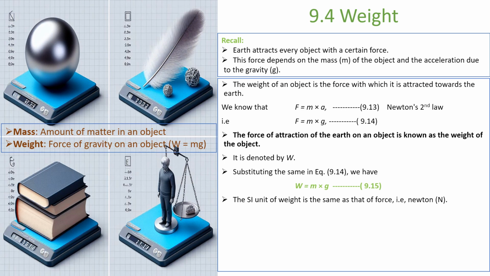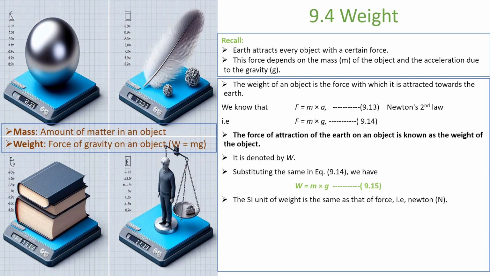The SI unit of weight is the same as that of force. Remember, I told you, right? What is force? The SI unit is newtons, right? Now I replaced this. Weight is a specific case of a force. It means a force of attraction of the earth. So I'm very specific, but the unit remains the same because both of them are forces, right?